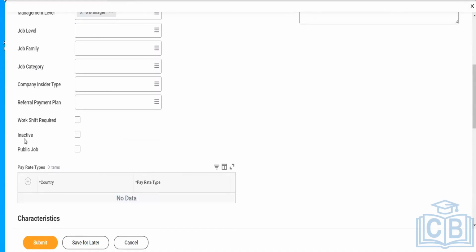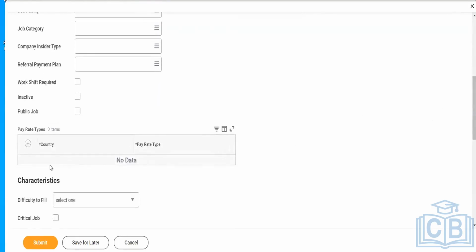Inactive. Let's take an example. I have created this job profile, but after using it for some time, the company decided we do not want to use this anymore. In Workday, we do not have an option to delete anything if I have used it in the past. Instead, I have an option to inactivate it. This is that option. Talking about pay rate types, this job profile can be used in multiple different countries wherein different pay rate types are available. I can define it here.